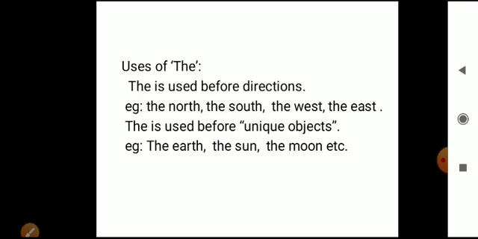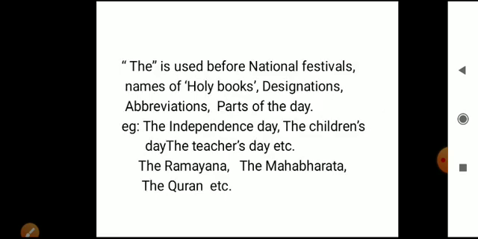Understood, beta? Let's learn other usages. "The" is used before national festivals, names of holy books, designations, abbreviations, and parts of the day. National festivals, we know: Children's Day, Independence Day, Republic Day, Teachers' Day, etc. So "the" is used before these days: the Independence Day, the Republic Day, the Children's Day, the Teachers' Day.